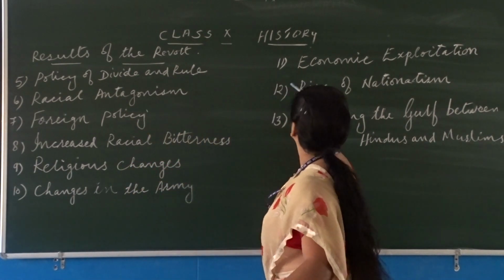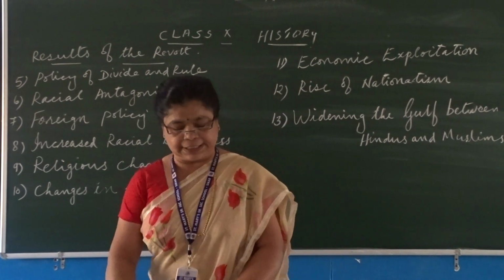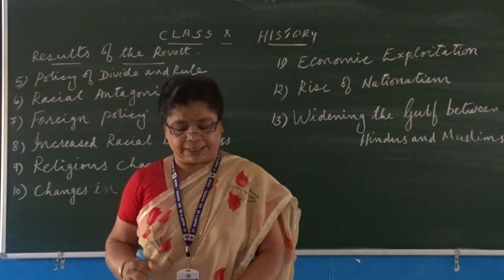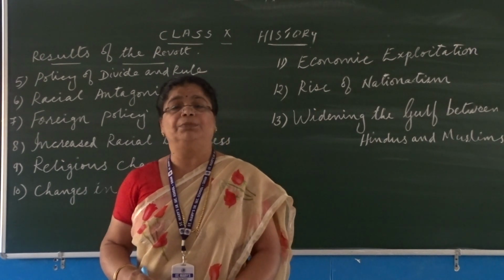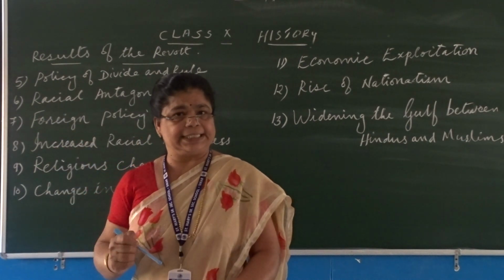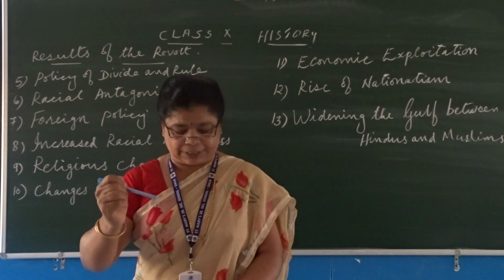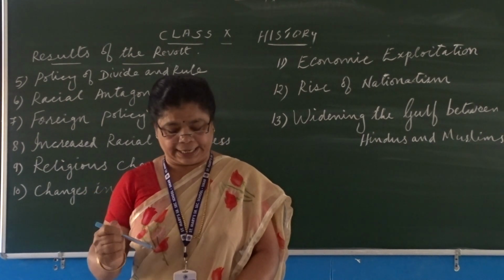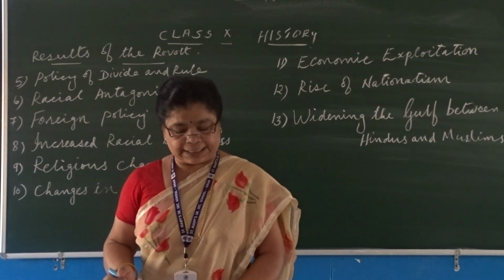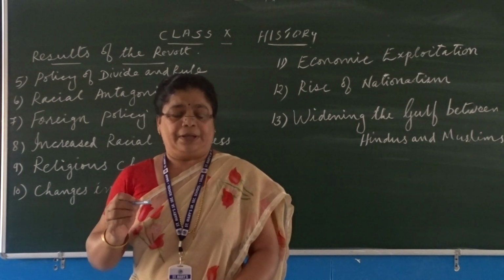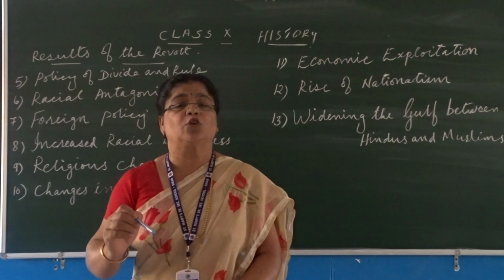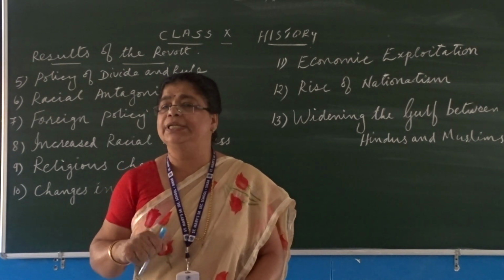Next is the rise of nationalism. How did nationalism happen? The revolt of 1857 paved the way for the rise of the national movement, as did the sacrifices made by various Indian leaders like Rani Lakshmi Bai, Nana Saheb and Mangal Pandey. They were a source of inspiration for the Indians, and their heroic struggle taught the Indians a valuable tradition to resist or oppose foreign rule, or British rule, in India.